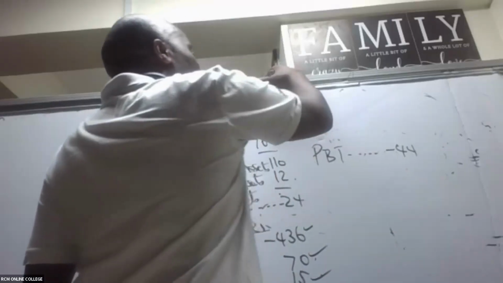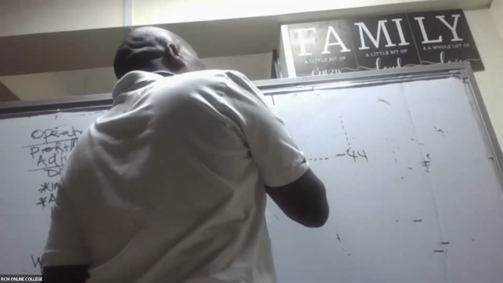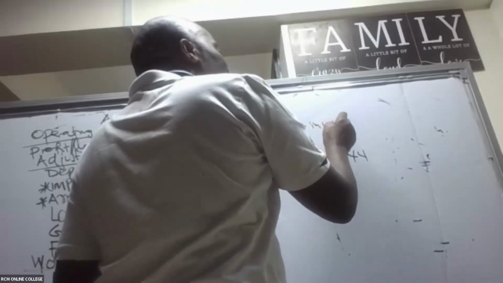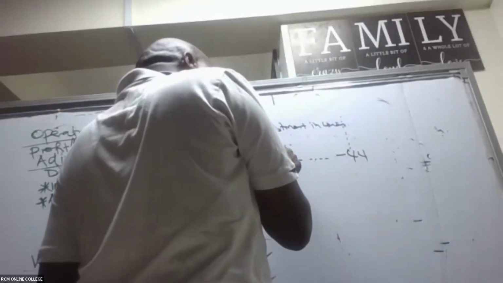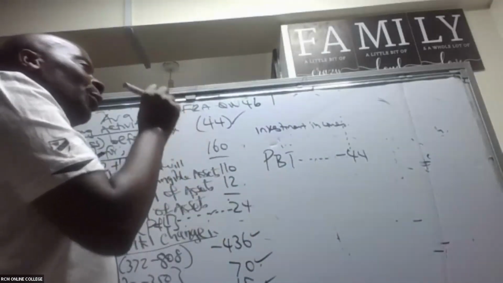So ask yourself, when we move up here, do we have, for example, investment incomes included in these profits? If we have them, then we are going to remove them.